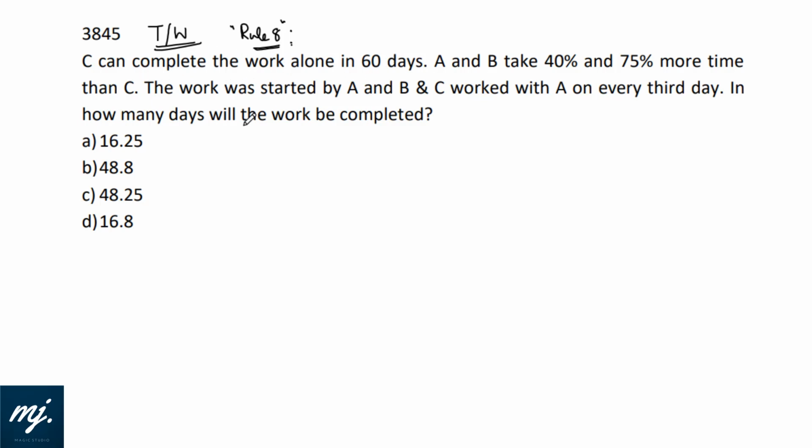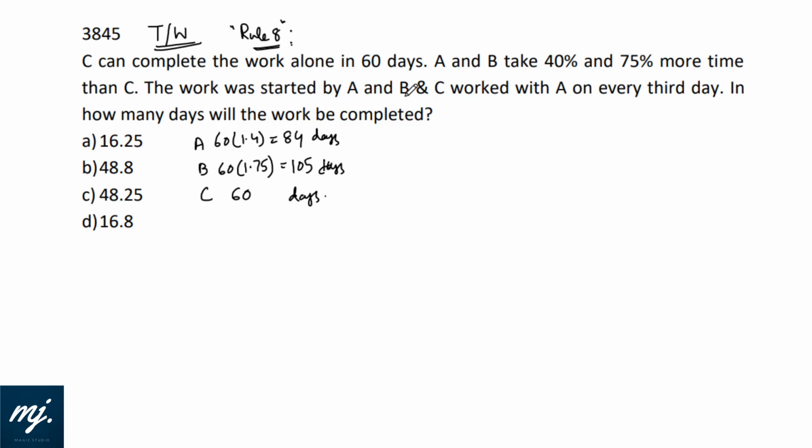C can complete the work in 60 days. A and B take 40% and 75% more time. A takes 40% more time, that is 60 into 1.4, that is 84 days. And B takes 75% more time, 60 into 1.75, which will give 105. So A takes 84 days, B takes 105 days, and C takes 60 days to complete the work.